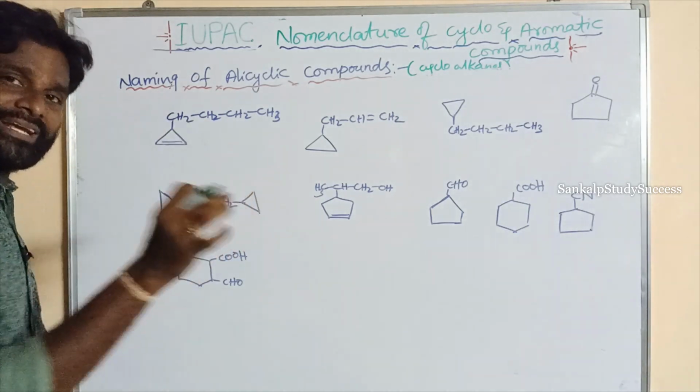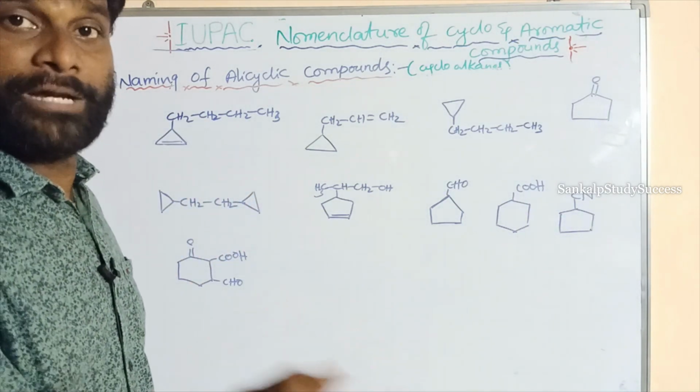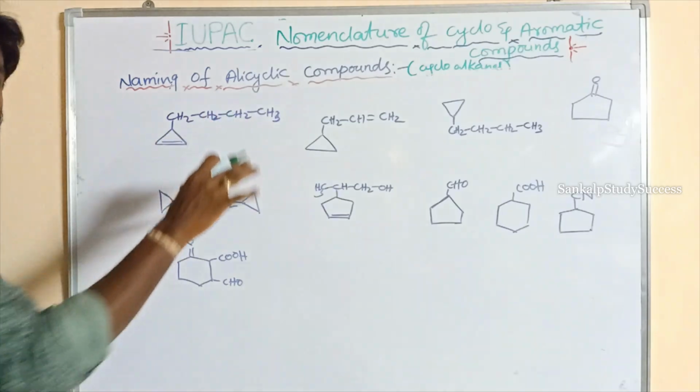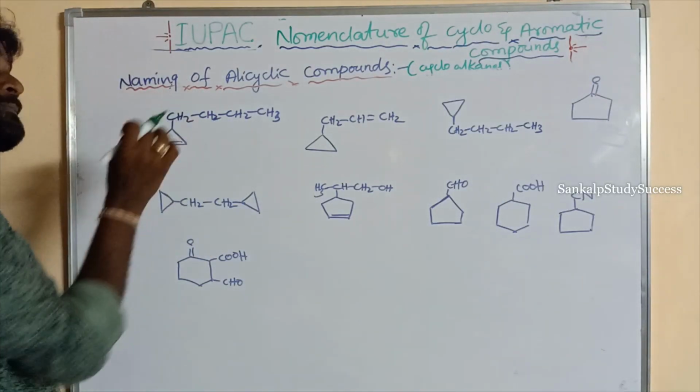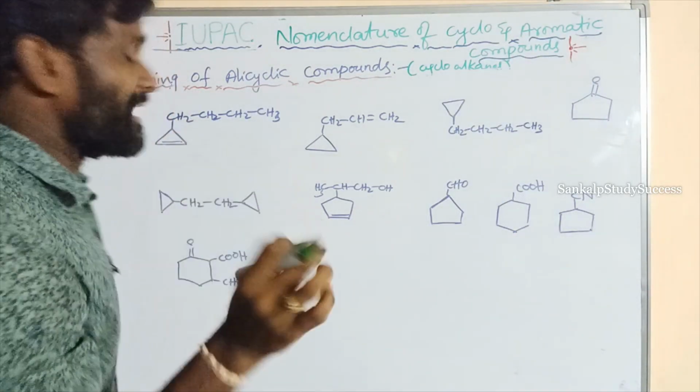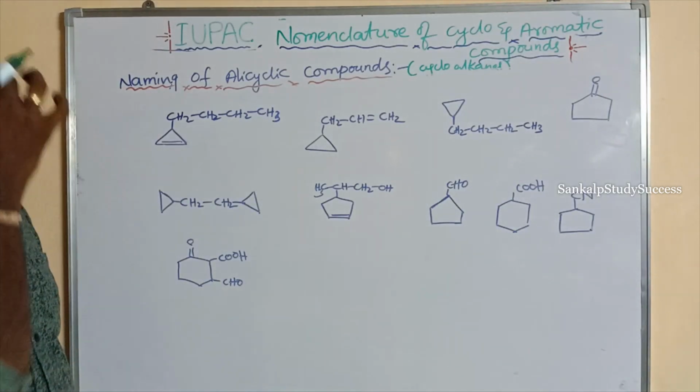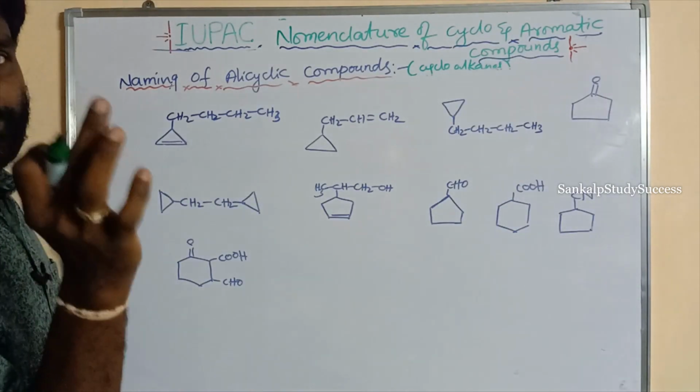Even if the cyclic chain contains the least number of carbons compared to the straight chain, it is given first priority because it contains the double bond. So the double bond is given first priority.